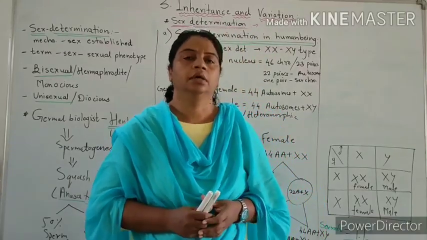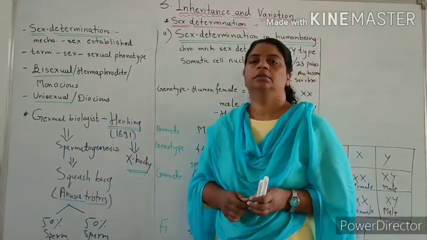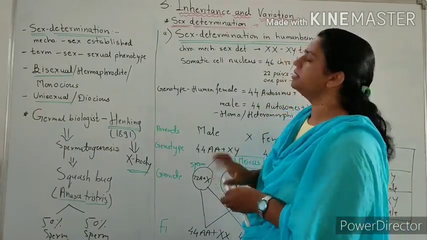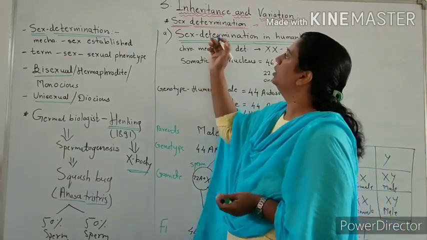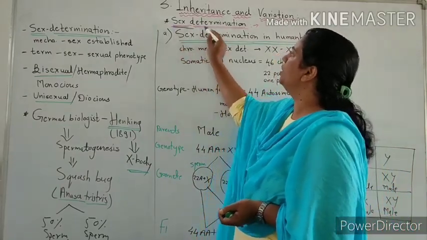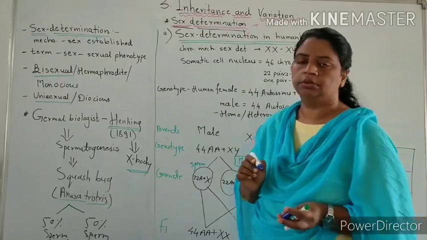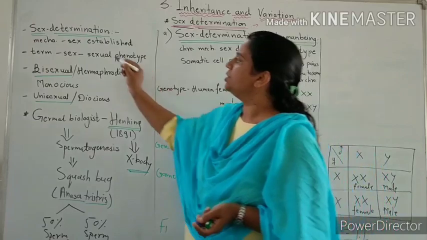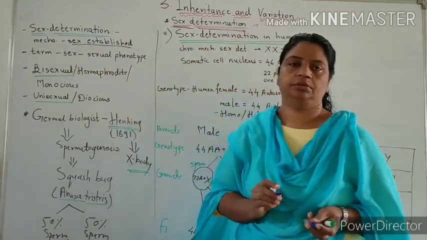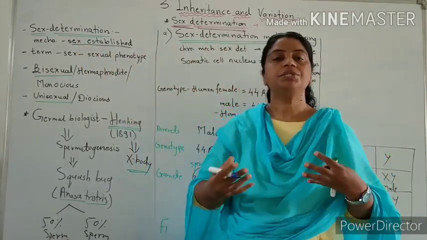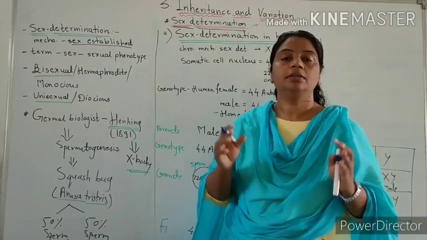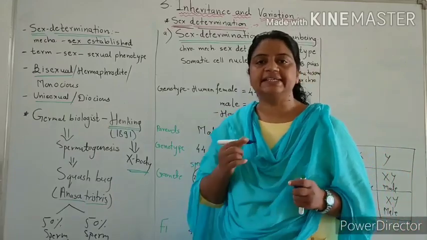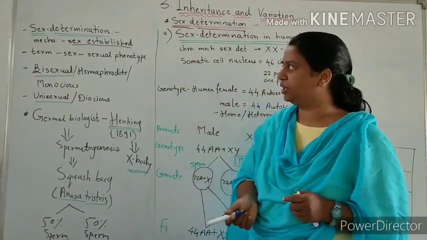Hello students, here we will start a new topic of the third chapter, inheritance and variation. The new topic in this chapter is sex determination. Sex determination is the mechanism by which sex is established, or the mechanism by which sex is determined. The sex of the child is determined; this is called sex determination.